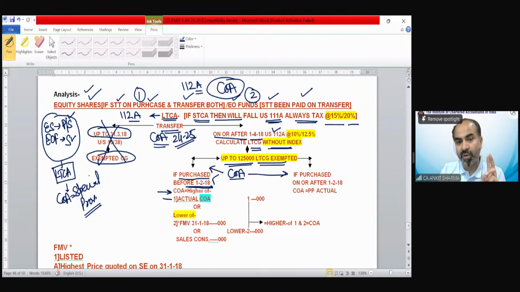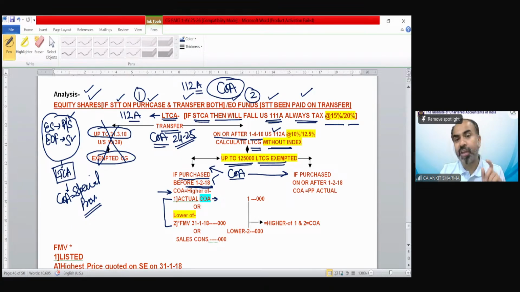So now we have to calculate these two things. And the higher value would be your cost of acquisition. First of all, actual cost of acquisition. Actual, whatever you paid to purchase those assets. So whatever is your actual cost of acquisition, that need to be taken. Okay. So the higher of first point, actual cost of acquisition. We will understand these provisions with the help of examples. I have 5-6 examples of how to calculate cost of acquisition. So just wait. First of all, we should understand the provision.